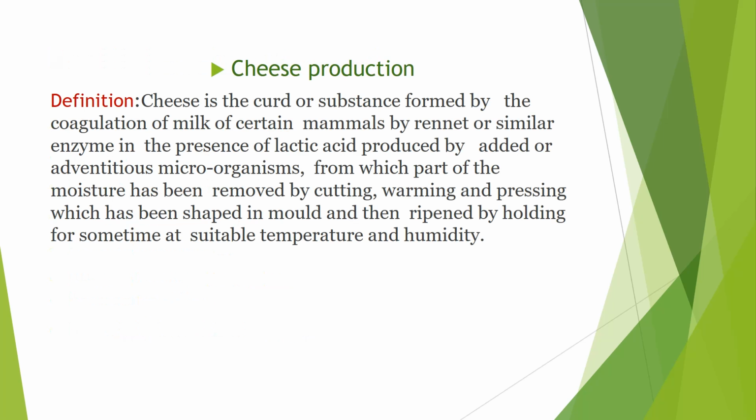And cheese production. Okay, so after yogurt production, another topic is cheese production. So what is cheese? Cheese is the curd or substance formed by the coagulation of milk of certain mammals by rennet or similar enzyme in the presence of lactic acid produced by added or microorganisms. Clear? I think this is a very lengthy definition, but I will explain in a very short form.